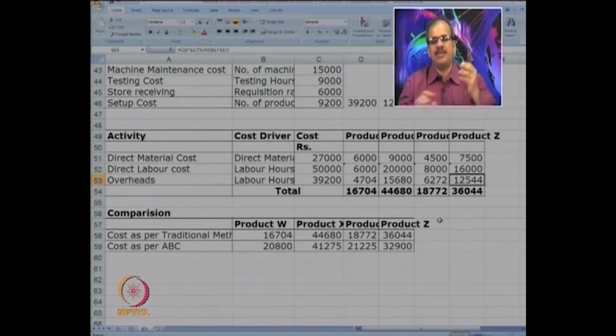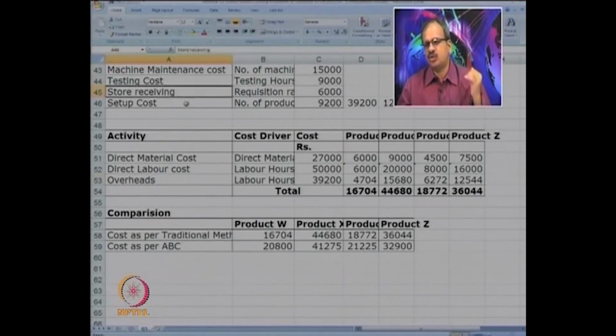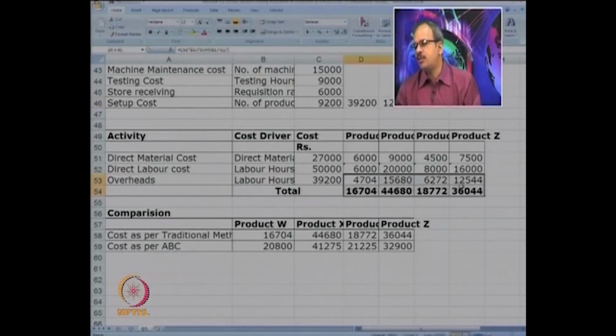In the traditional system, instead of segregating the overhead into machine maintenance, testing, stores, setup and so on, the total overheads are taken and one base is decided. So total overheads for that plant divided by the base, which is the number of labor hours. So the total upon labor hours, we have got 3.136 and using that rate the costs have been calculated, and then the total is done. So we get the costs of the 4 products as 16,704, 44,680 and so on.